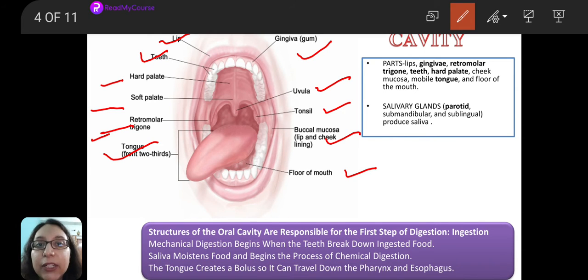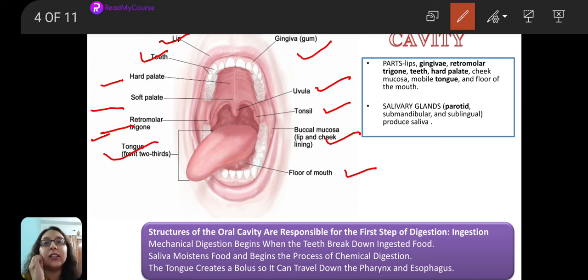Now the salivary glands are situated very close, in proximity to the oral cavity, but they cannot be considered directly to be parts of the oral cavity. There are three important salivary glands, major salivary glands. Besides these three major salivary glands, we have many minor salivary glands. What are these major salivary glands? They are the parotid, the submandibular and the sublingual glands. These are the major salivary glands.